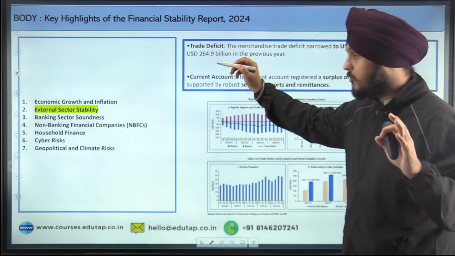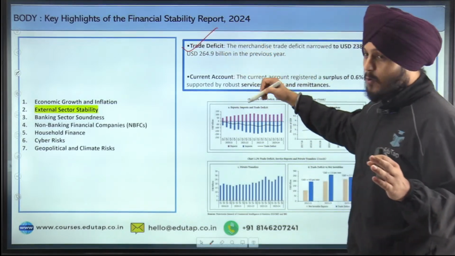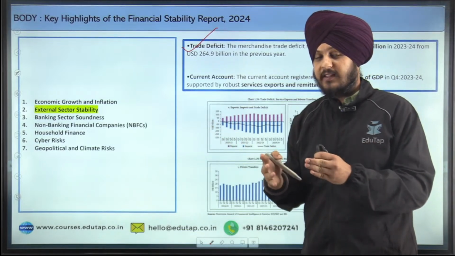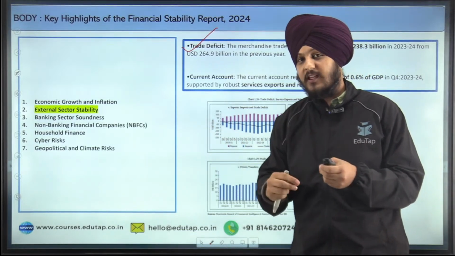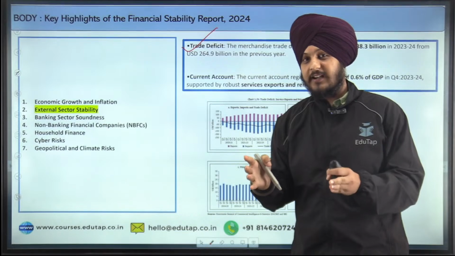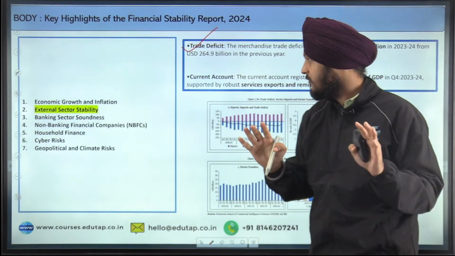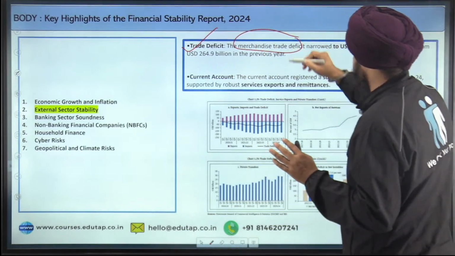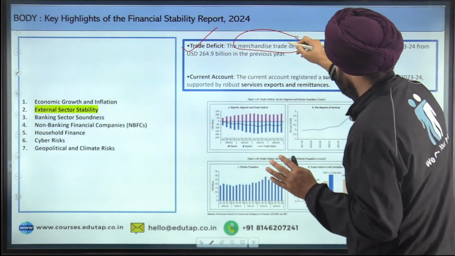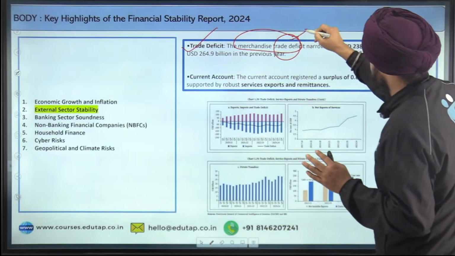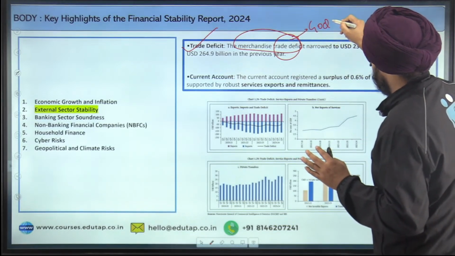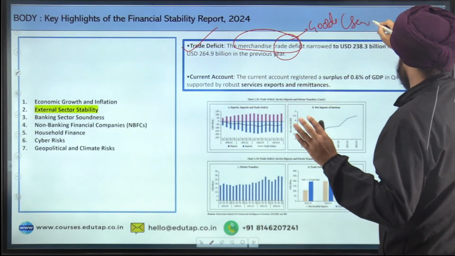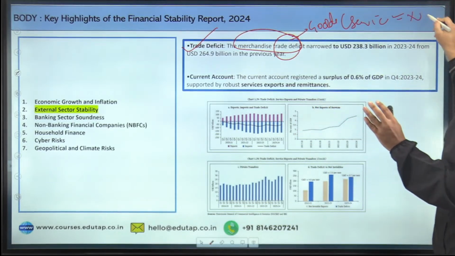Firstly, it talks about the trade deficit. What do you mean by trade deficit? I hope you know that it is the balance between exports and imports. When the imports are more than the exports, it is known as trade deficit in very simple and plain language. So what do you mean by merchandise trade deficit? Merchandise trade deficit means the trade deficit that is only because of goods. Wherever you see this word merchandise, remember that it does not include services. Fine, it is only talking about goods.